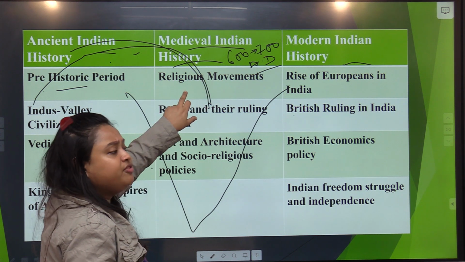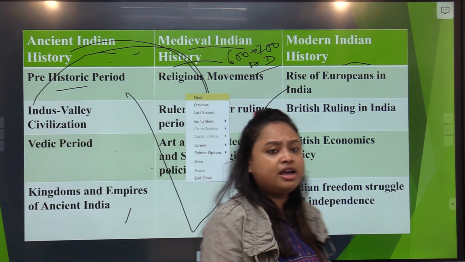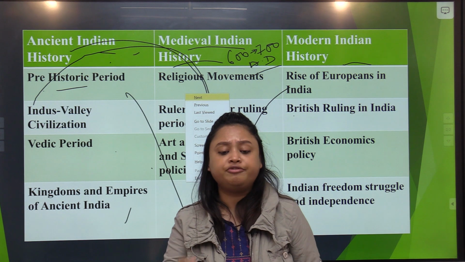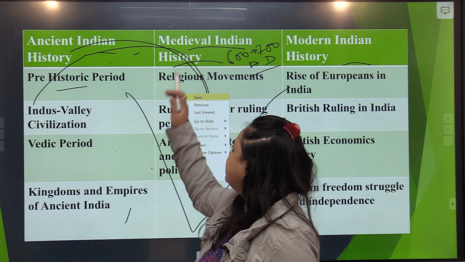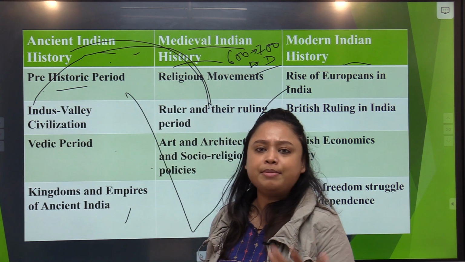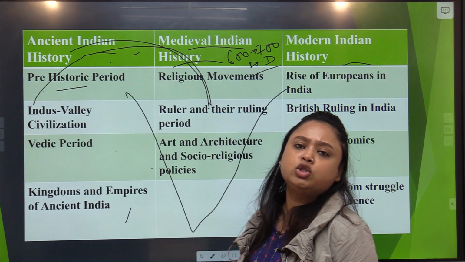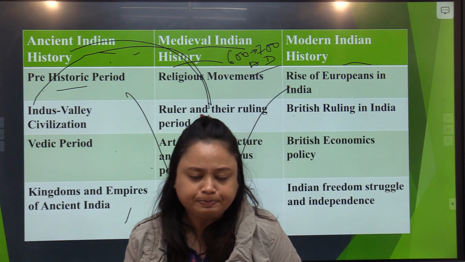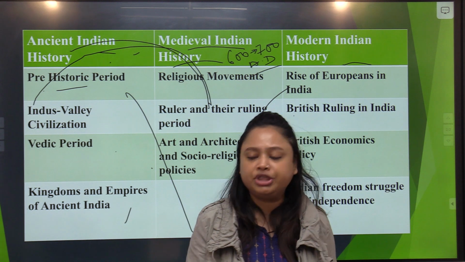They started their first colonization in India, or the first empire started by the Islamic rulers in our country, which is known as the Delhi Sultanate, and it was started by Qutbuddin Aibak.